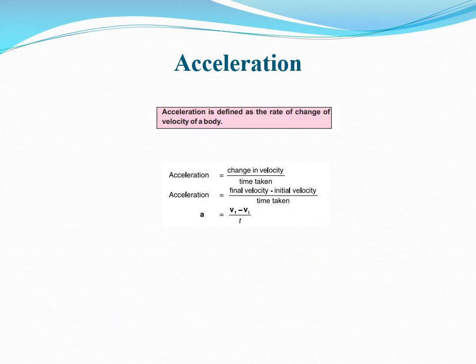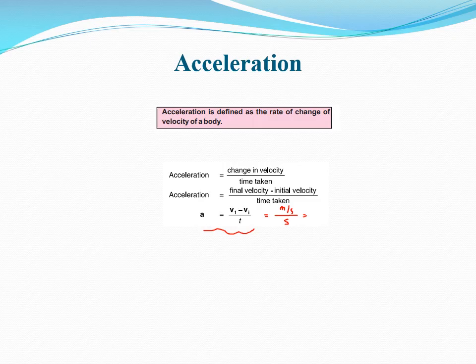Dear students, the formula for acceleration is A equals change in velocity divided by time. So let's talk about the unit for acceleration. Here we notice that in the numerator there is a velocity, and the unit for velocity is meter per second, divided by the time which has unit s.